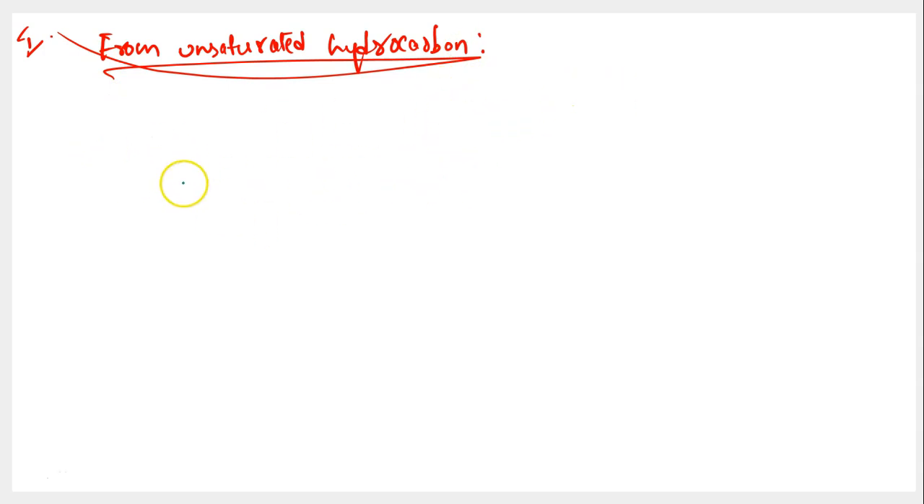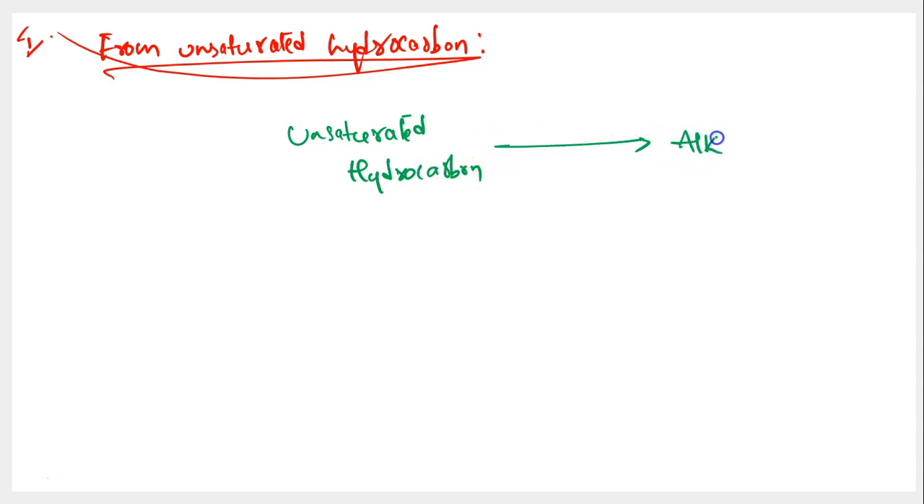From this, can we write a word equation like this? I'm taking an unsaturated hydrocarbon, and this unsaturated hydrocarbon is being converted into alkane. So this is basically what we are trying to say here. We are saying that you're producing alkane from unsaturated hydrocarbon, right? But how can you bring out this conversion? You can bring out this conversion through a process called reduction. You have to conduct reduction of unsaturated hydrocarbon to get alkane out of it.